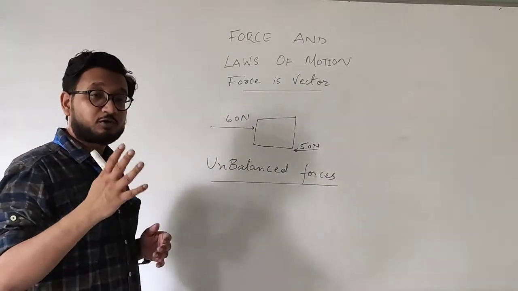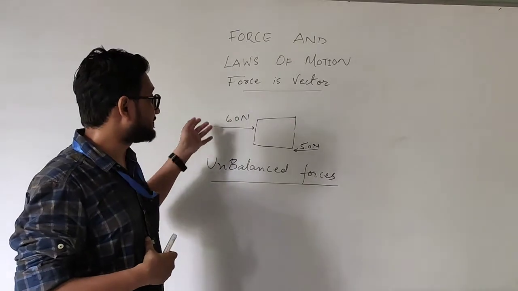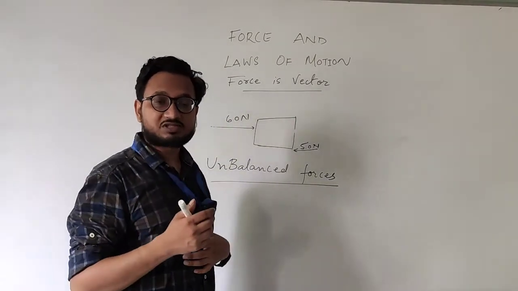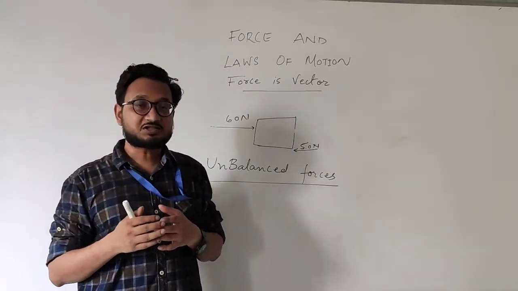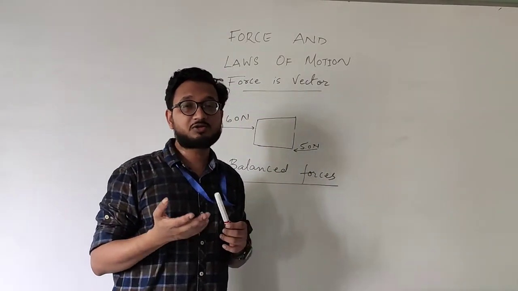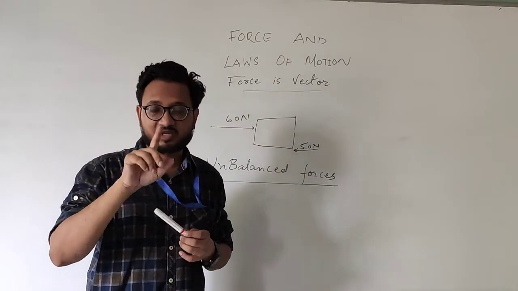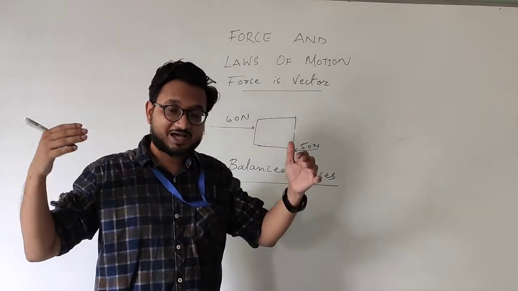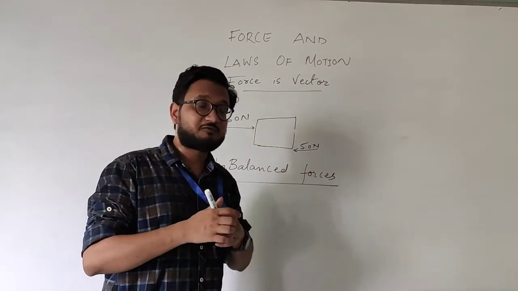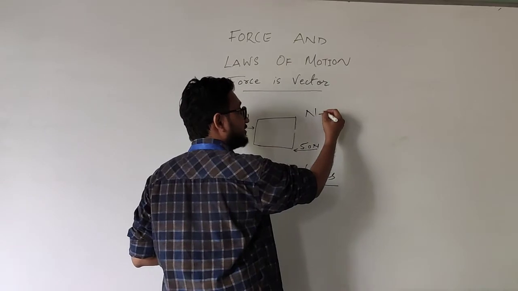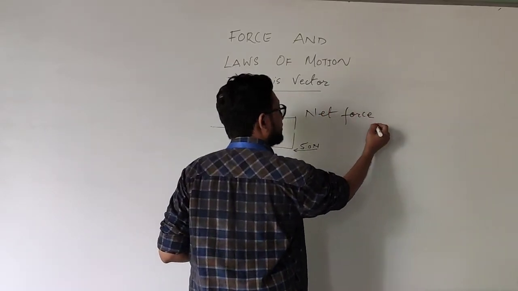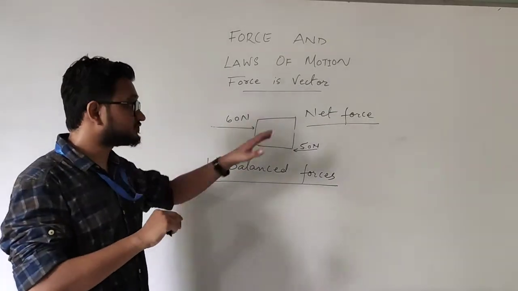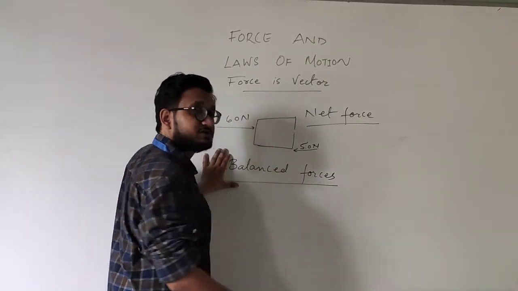So we have studied 4 changes that a force can do and what balanced and unbalanced forces are. If 2 or more forces are acting on an object such that the net force on the object is 0, I repeat my statement, if 2 or more forces are acting on the object in such a way that the net force, the final force, becomes 0, then such forces are called balanced forces.